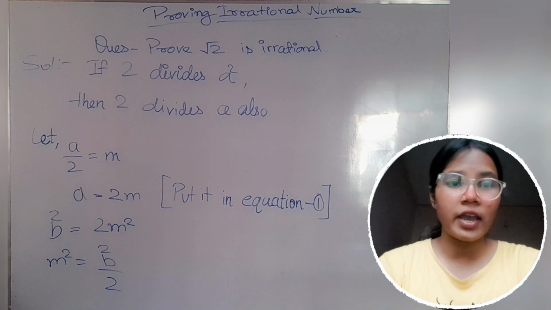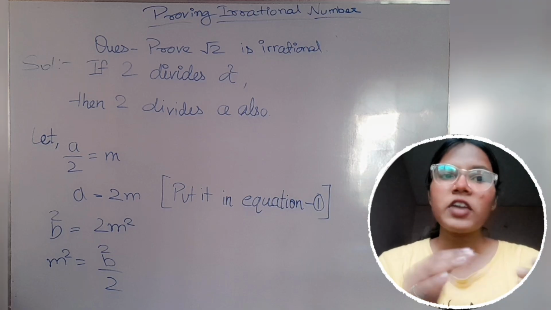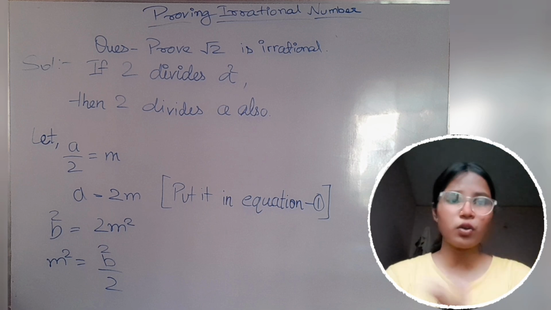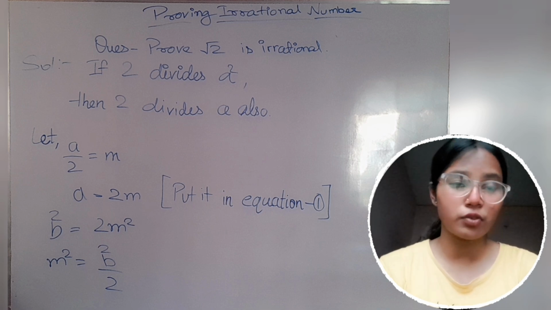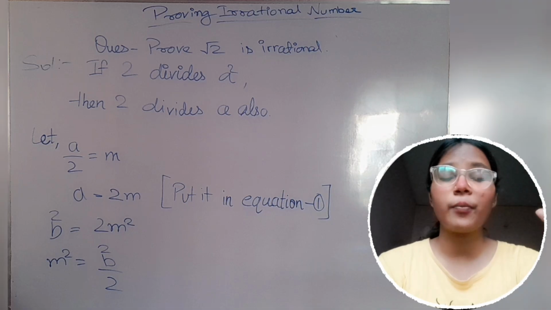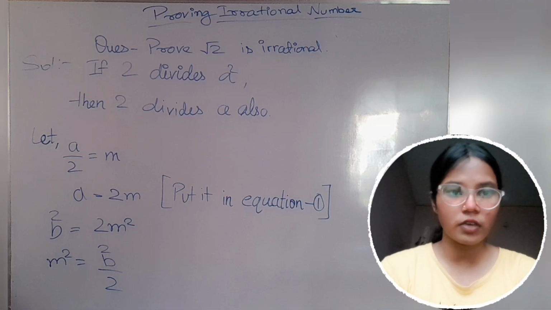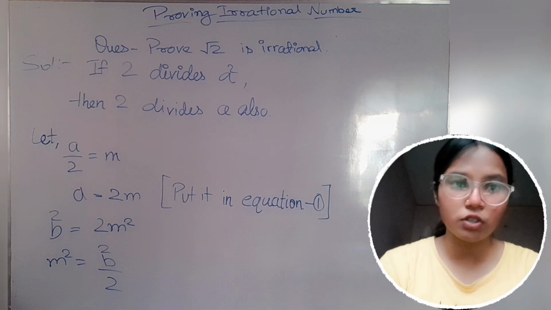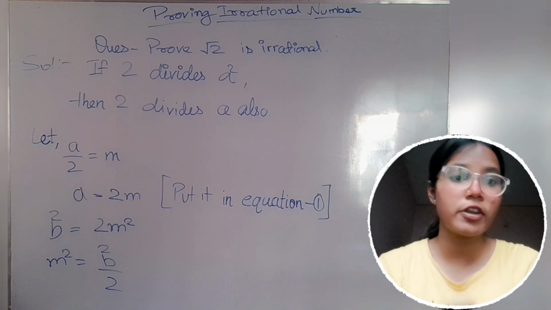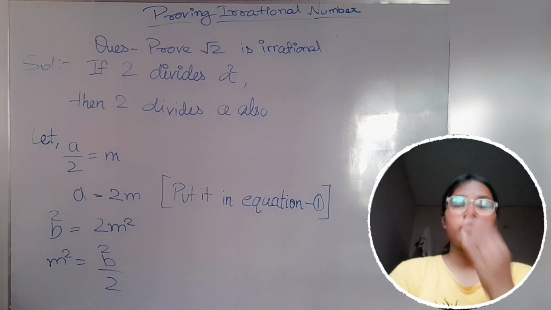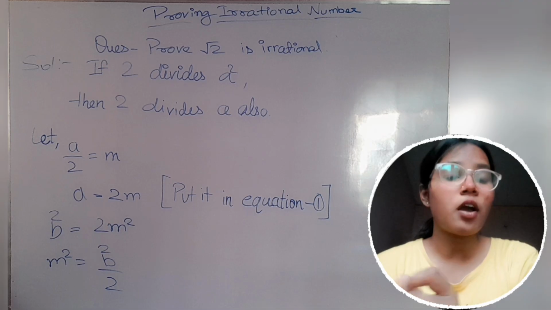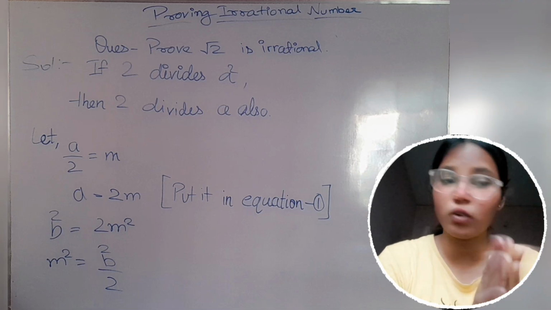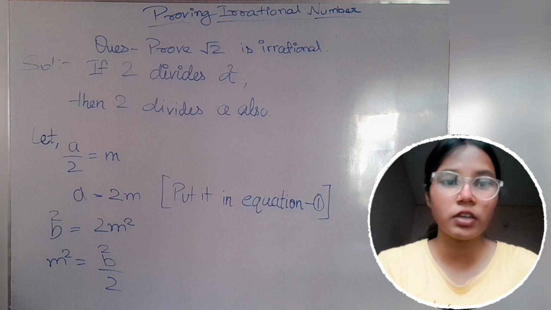If we divide a square by 2, we get b square as the solution, but we don't know what we will get if we divide a by 2.